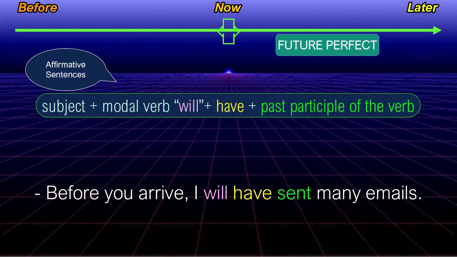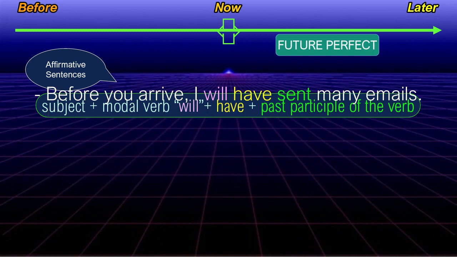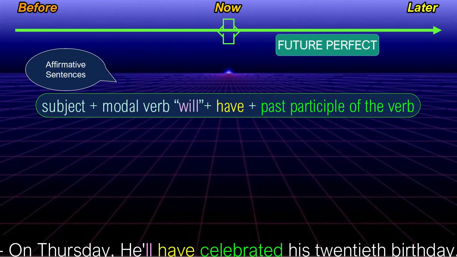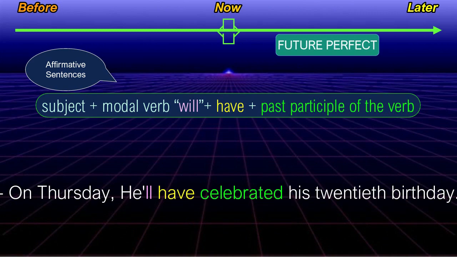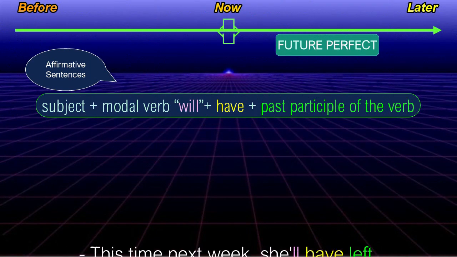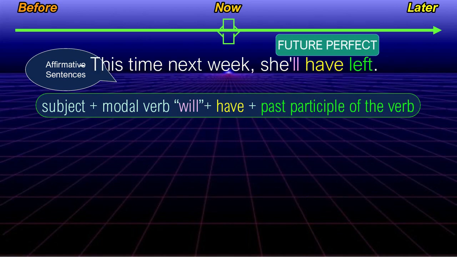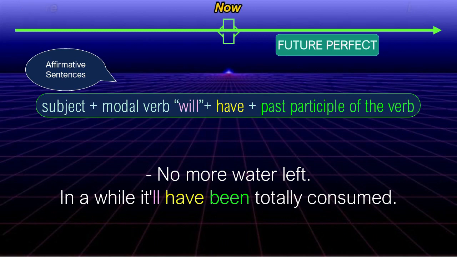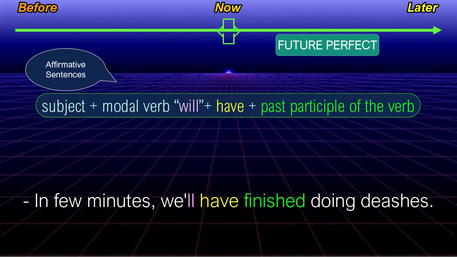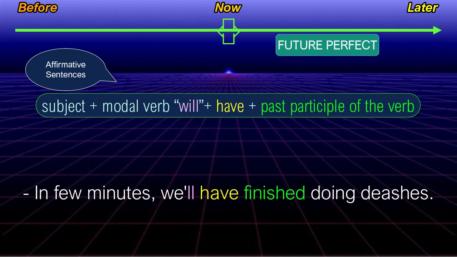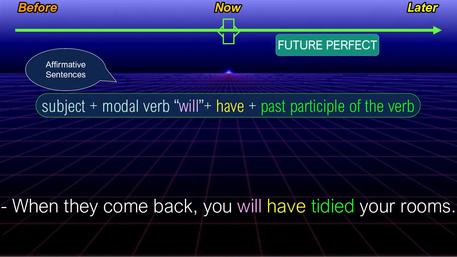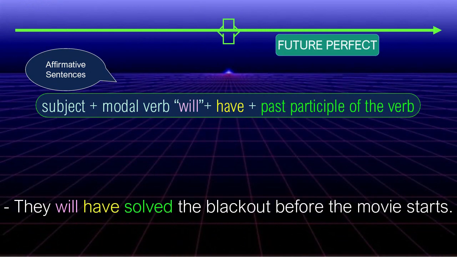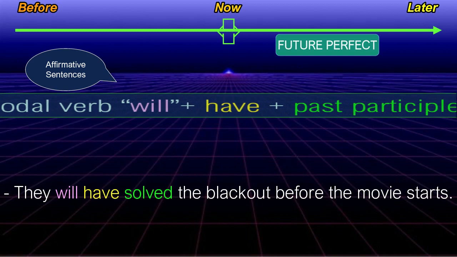Before you arrive, I will have sent many emails. Next month, you'll have finished your training. On Thursday, he'll have celebrated his 20th birthday. This time next week, she'll have left. No more water left. In a while, it will have been totally consumed. In a few minutes, we'll have finished doing dishes. When they come back, you will have tidied your rooms. They will have solved the blackout before the movie starts.